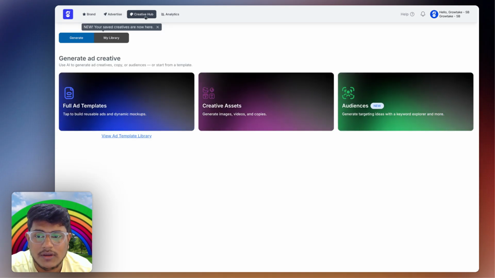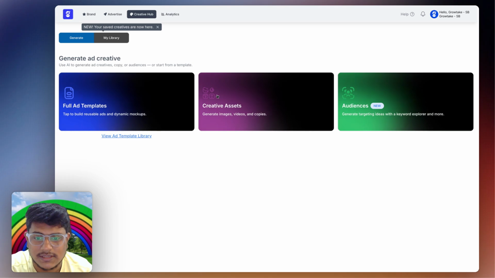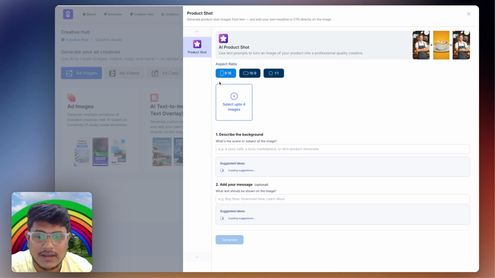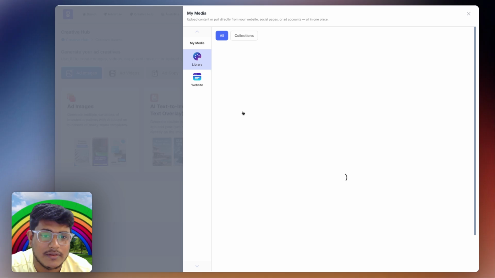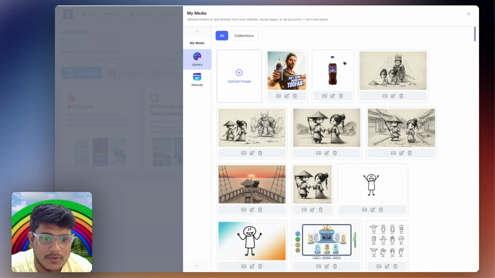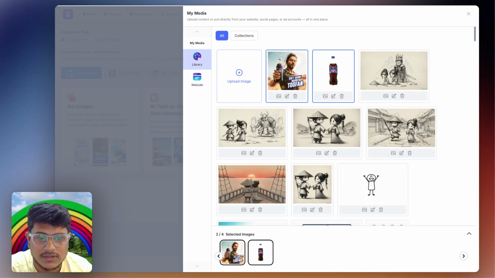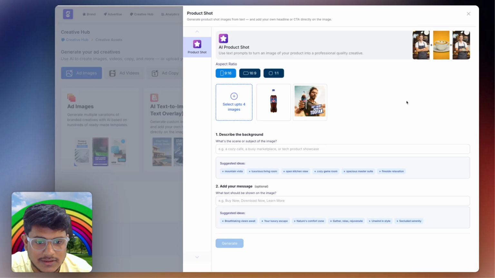There is a tab called Creative Hub, and here in the creative assets you can see multiple image creation options. But for now we are using the product shot generator, so just click on that, and here we upload a reference image. For now I upload a reference image of this product. Here you can choose your own products, or I choose another second one just for reference. So he's just Shahrukh Khan, a famous Indian actor. Now we type what we need to do.